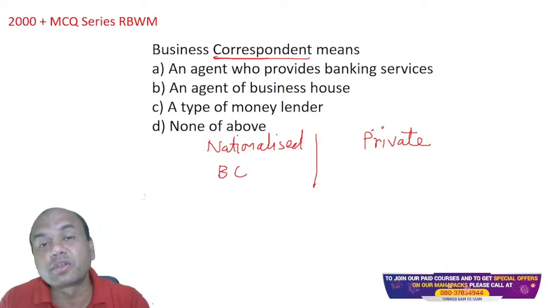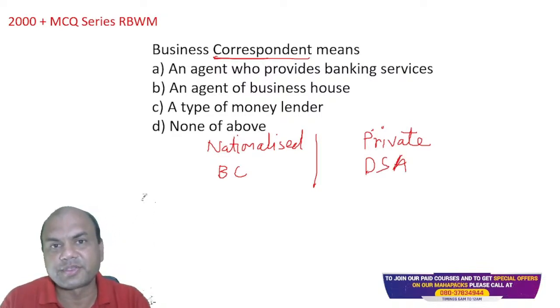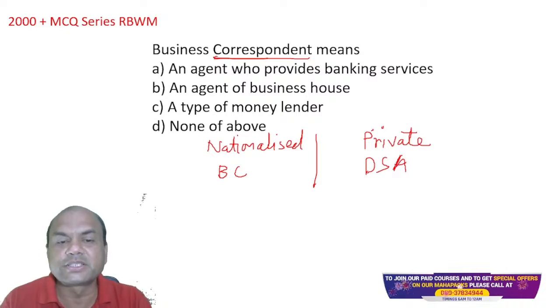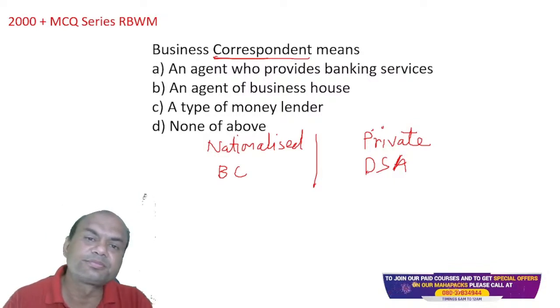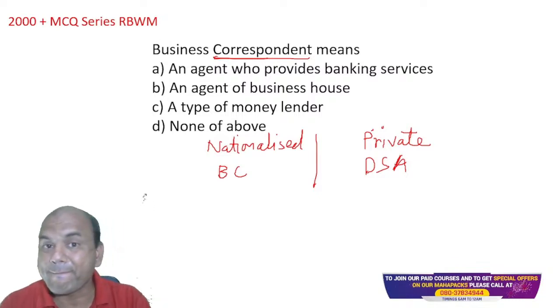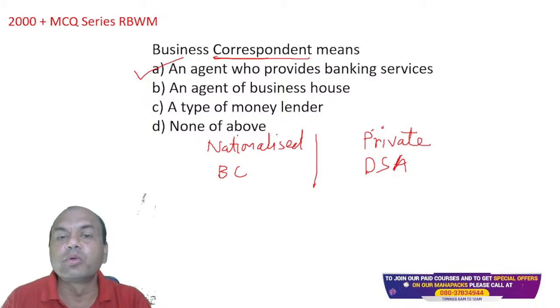We have these cases going on against all these guys, right? Yeah, DSA, right? Direct sales agents, selling agents, sales agents. BC is business correspondent. So what does business correspondent mean? An agent who provides banking service, an agent of the business house, a type of money lender, and none of the above. So who's this? Yes, it is A, obviously, who provides banking service.